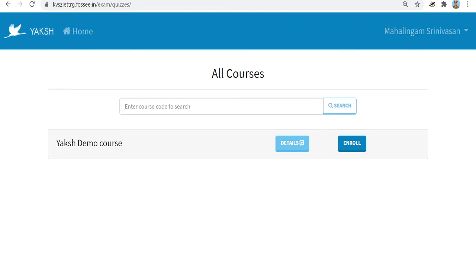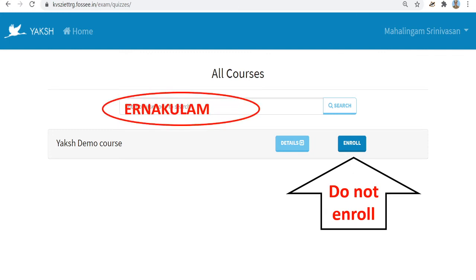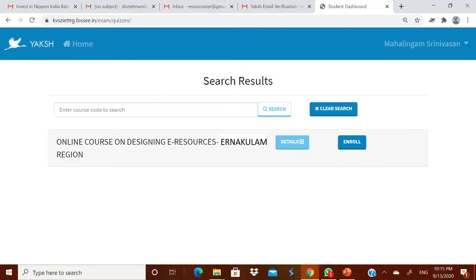Here you are already seeing one course called Yaksh demo course. Caution, do not enroll for this. As you are from Ernakulam region, in the all courses search box, type Ernakulam in all capital. The course code is case sensitive. Therefore, please type Ernakulam in all capital, and then click search.